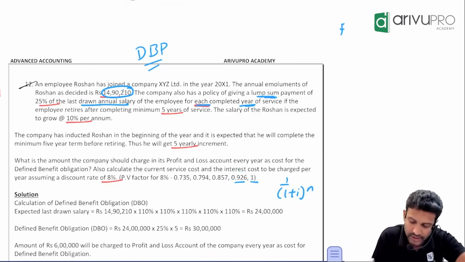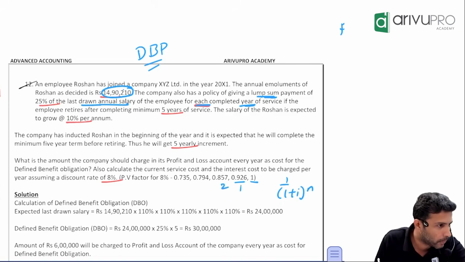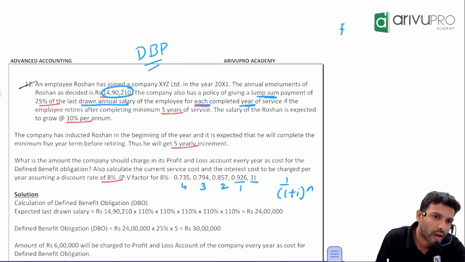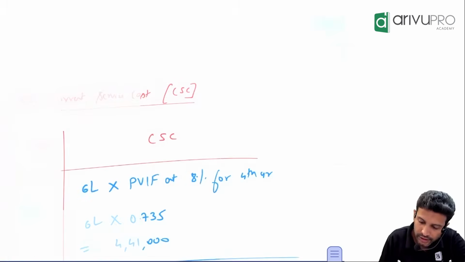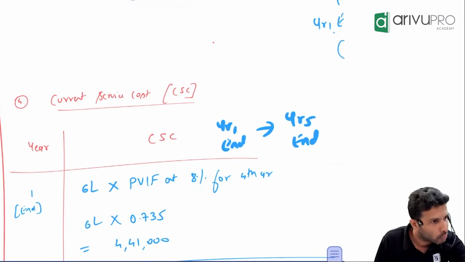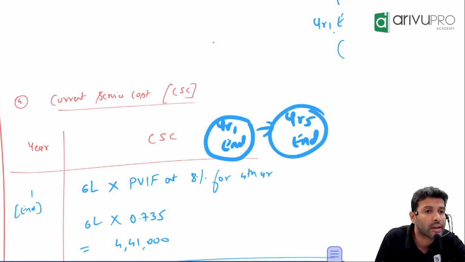If you press equals, you get 0.926, which is the first year's discount factor. Again press equals: 0.857. Again: 0.794. Again: 0.735. Now for this calculation, which year's discount factor do I want? Fourth year's, because we are standing at year 1 ending and it is going to be settled at year 5 ending.